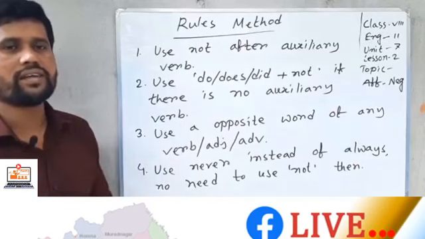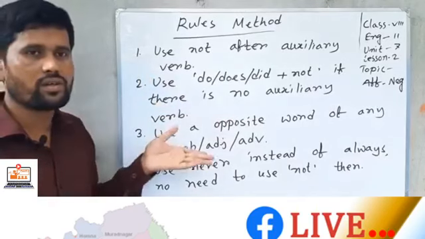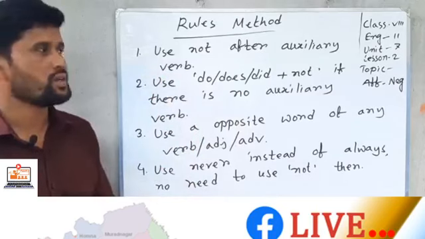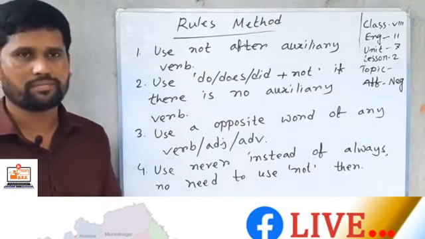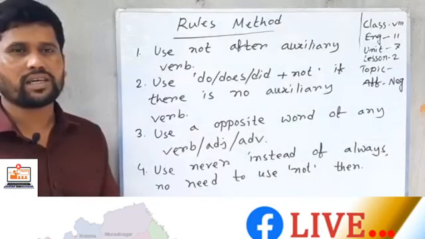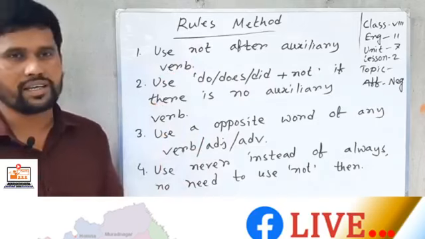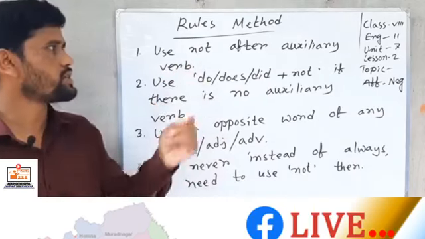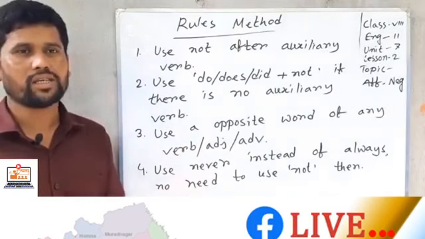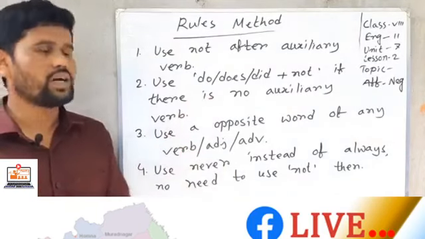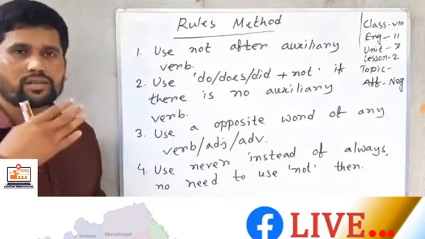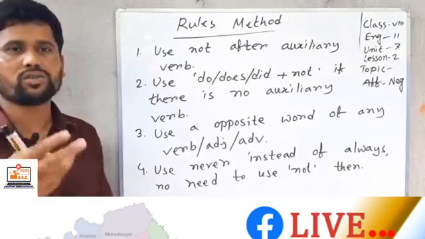If you don't find these words, you can follow the rules method. So first, you should use not after an auxiliary verb. According to the rules method, if you want to change affirmative to negative, you should use not after an auxiliary verb. If you don't find an auxiliary verb, you can use do, does or did according to the main verb, and then not. So the first job is to use not.